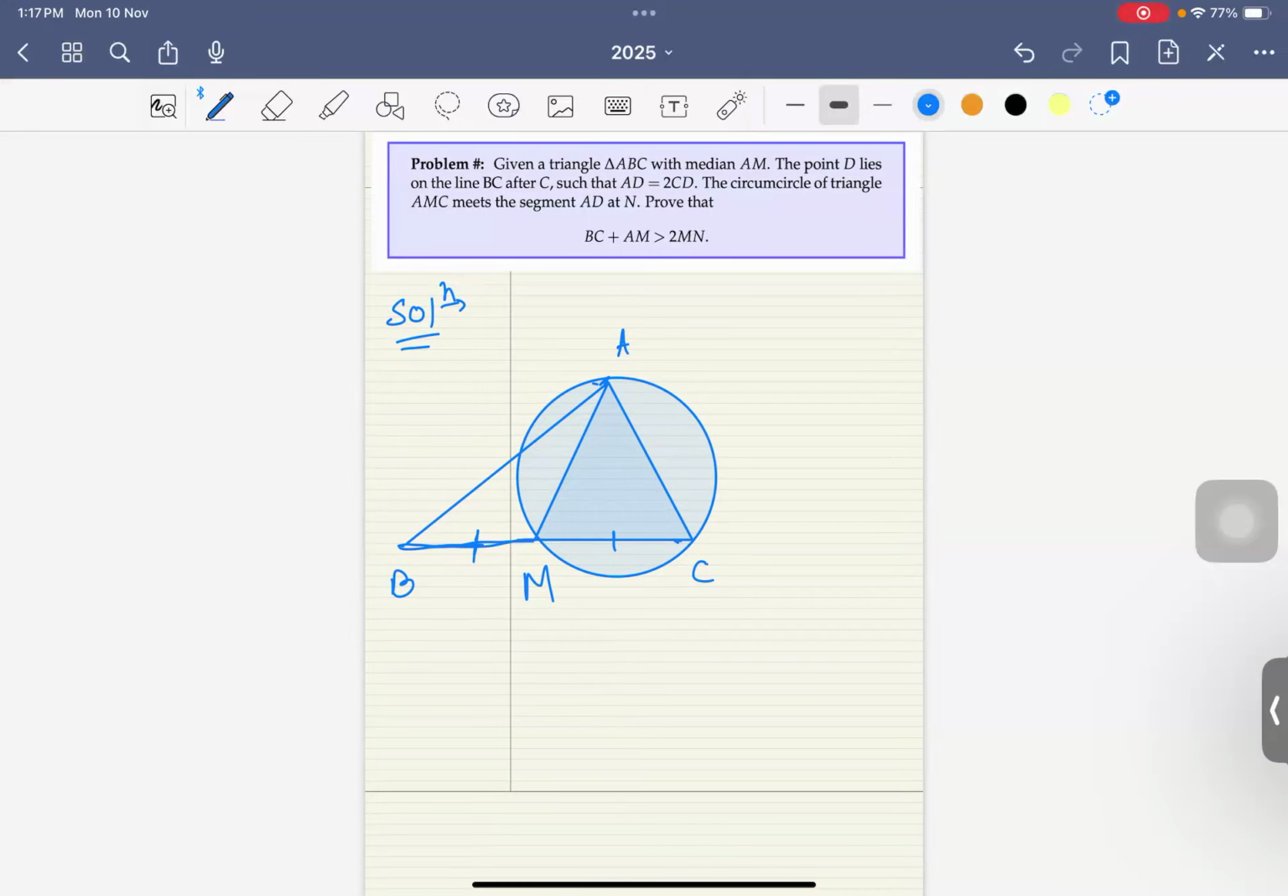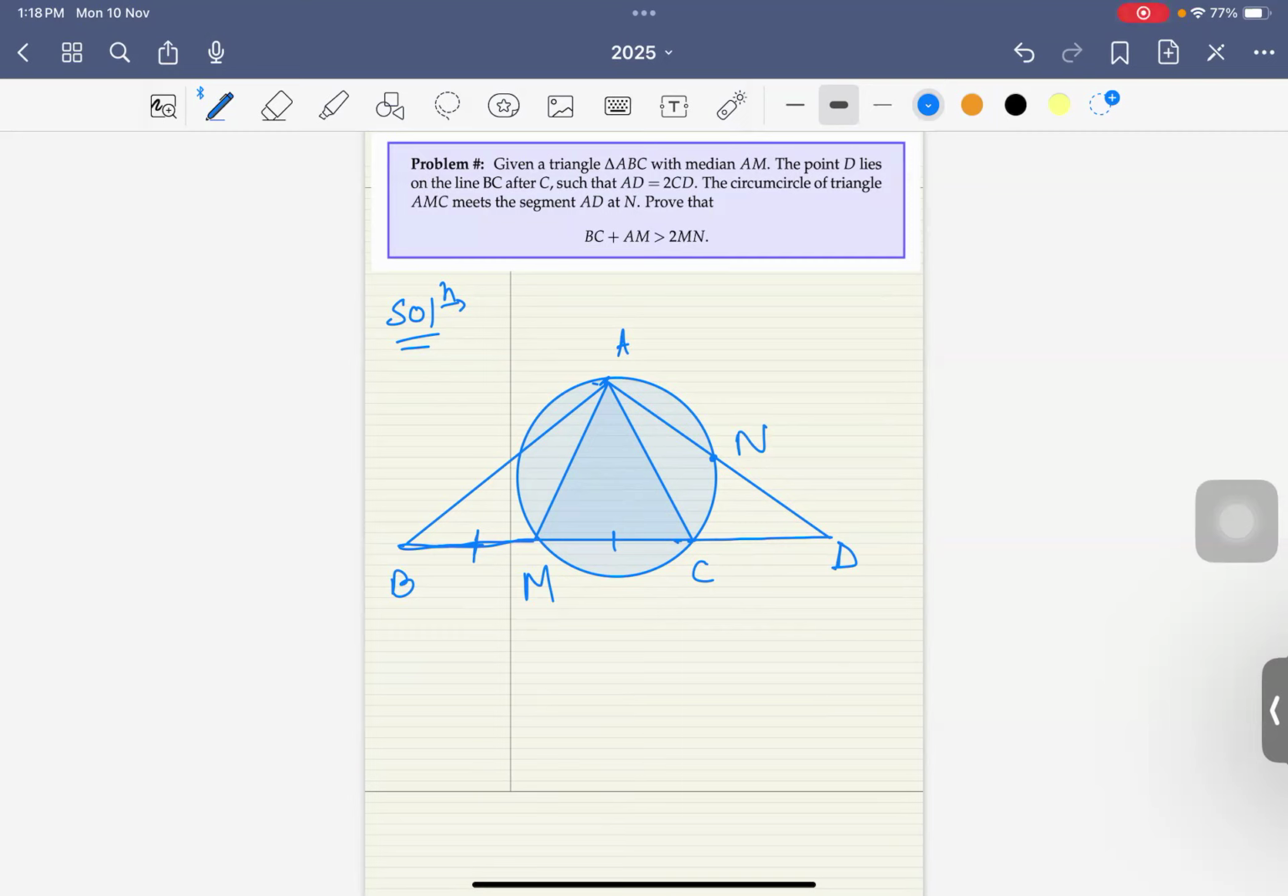So the point D lies on BC after C, such that AD is equal to 2CD. So AD is equal to 2CD, something like that. And the circumcircle of AMC meets the segment AD at the point N. Right, like something like that.